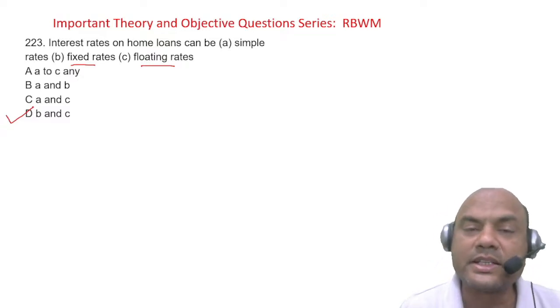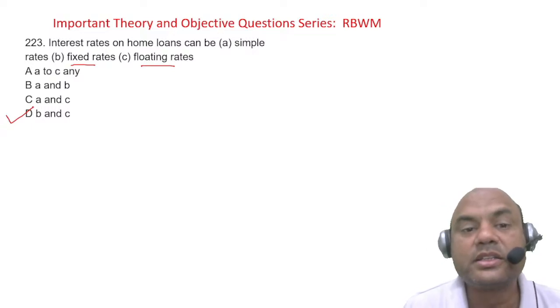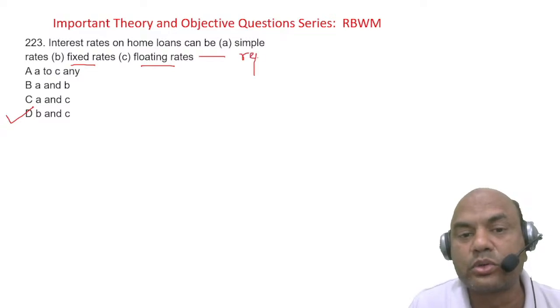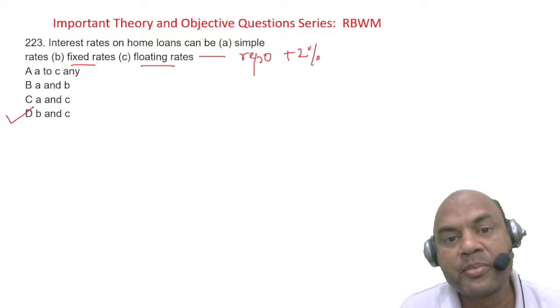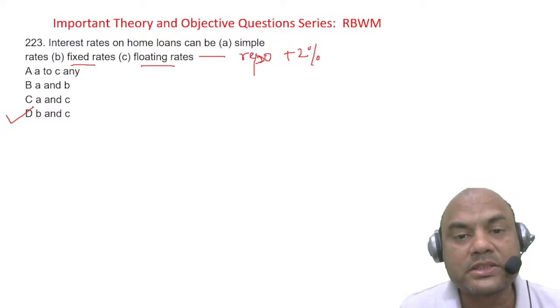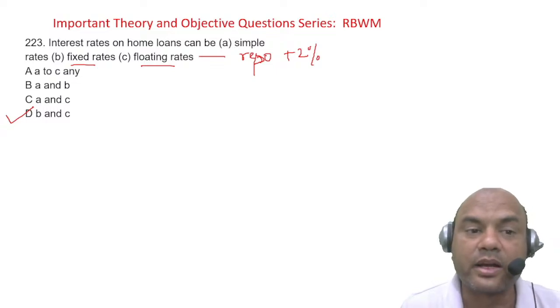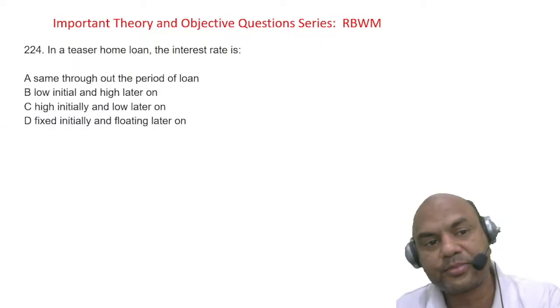Floating rate means it changes along with the baseline changes. Now what is baseline change? Floating rate is always based on something like repo rate plus 2, repo plus 2%. That's what they'll state about floating rate. When it says repo plus 2, it means if the repo rate changes, this floating rate will also change. So that's what is meant by floating rate, and fixed rate means fixed for a longer duration.